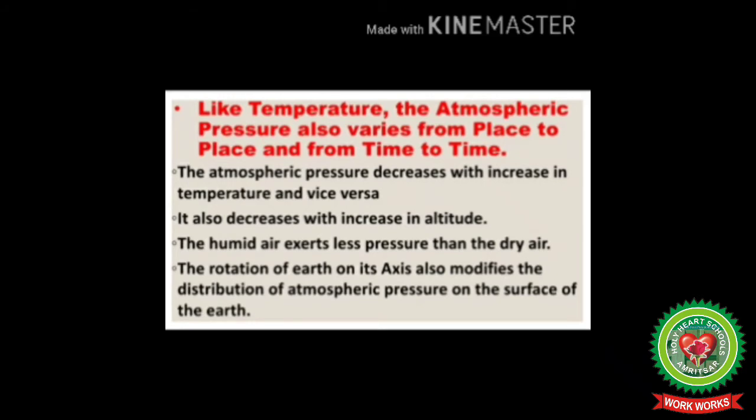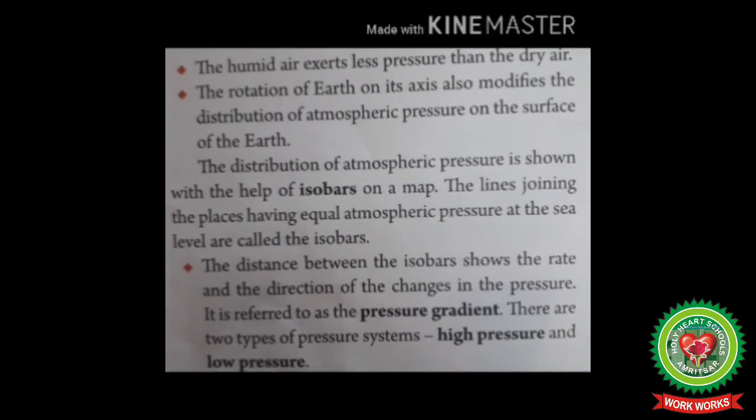Come back to the reading again. Like temperature, the atmospheric pressure also varies from place to place and from time to time. This is because atmospheric pressure decreases with increase in temperature and vice versa. It also decreases with increase in altitude. Humid air exerts less pressure than dry air. The rotation of the earth on its axis also modifies the distribution of atmospheric pressure on the surface of the earth. Students, these are the features as well as the factors of distribution of atmospheric pressure on the earth's surface. We will discuss in detail later.